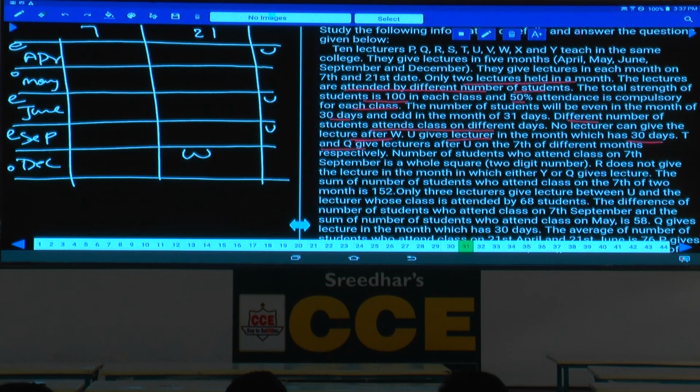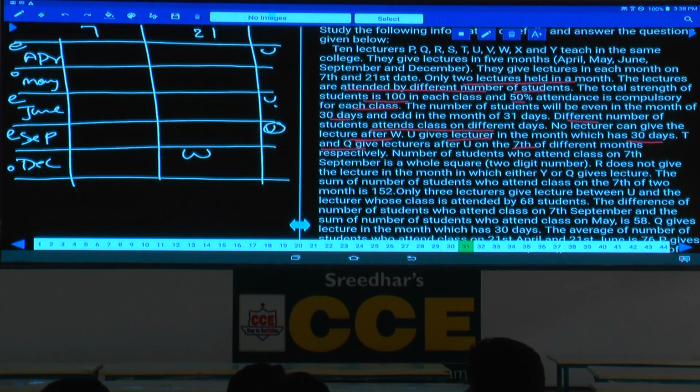T and Q give lectures after U on the 7th of different months. After U on 7th of different months, isn't it? Then Q and U on 7th. Then tell me whether U can be at this place. No. Why? If U is at this place, then there must be 2 persons after this one, which is not possible. Hence, what could be the possibility for this U? U can be June or April.